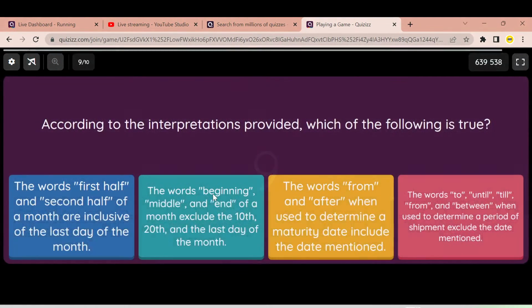Last 2 questions. Question number 9. According to the interpretations provided, which of the following is true? Now read carefully. They are talking about dates. So take your time, even the timer is over. Still spend some time, think about the 4 answers and pick the correct answer.